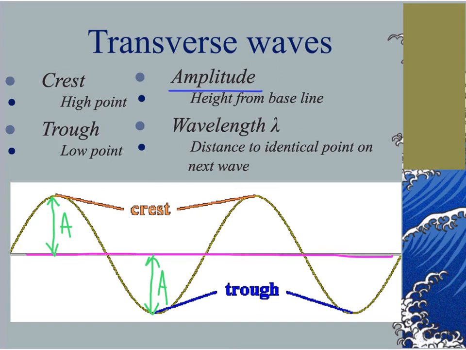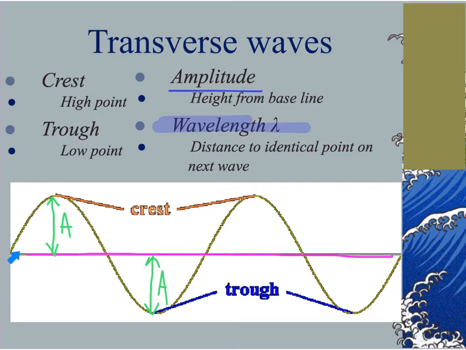The wavelength is the distance to identical points on the next wave. So if I want to refer to my wave at, let's say this point right here. This is my starting point, right as my wave is going up to this crest.